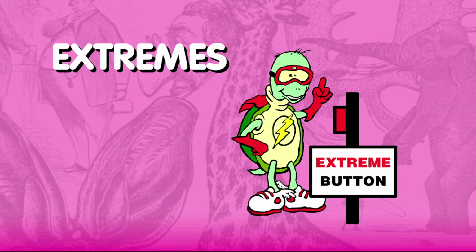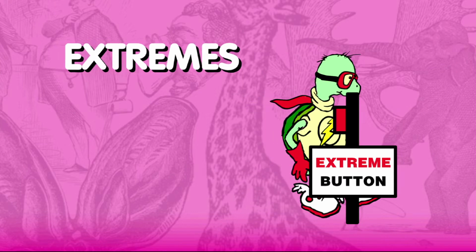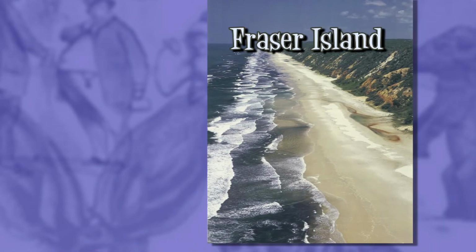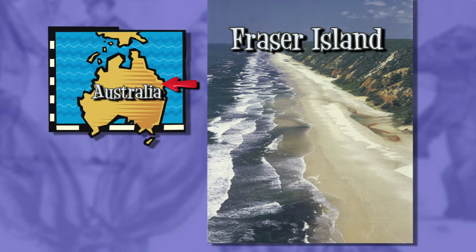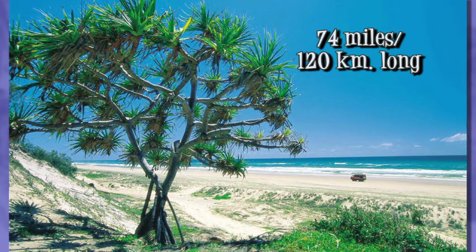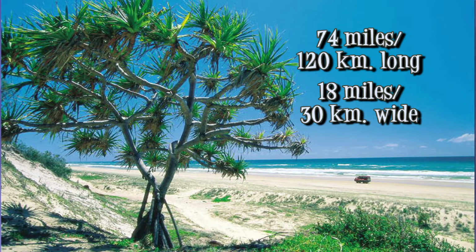Extremes. Today on Extremes, we ask, what is the largest sand island in the world? The answer is Fraser Island, which is part of Australia. Well, basically, Fraser Island is a giant sand dune that is 74 miles long, that's 120 kilometers, and 18 miles wide at its widest section, which is 30 kilometers.